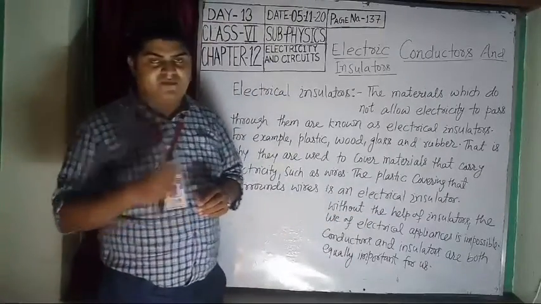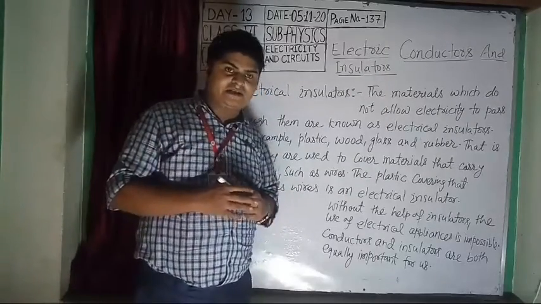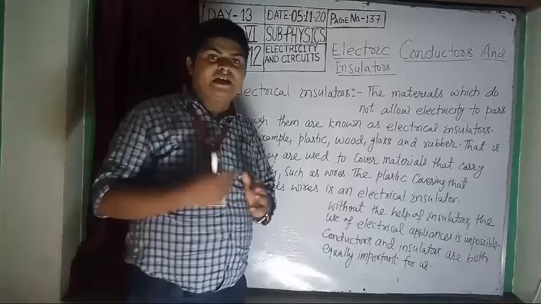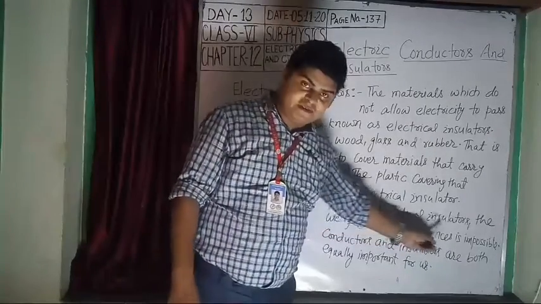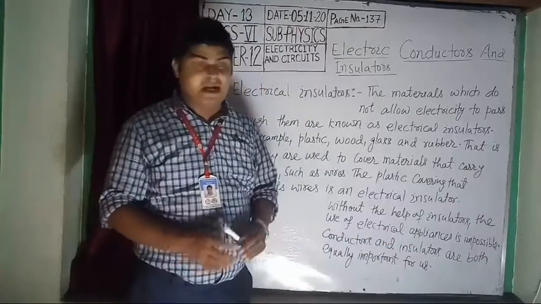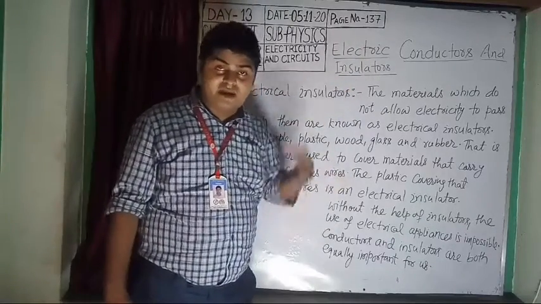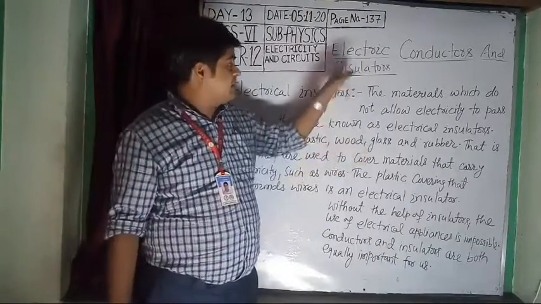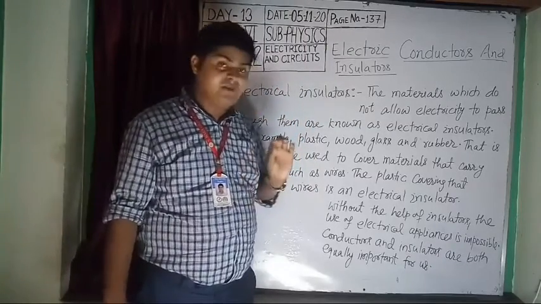You have seen that wire is always covered with rubber or plastic materials. Such materials are insulators. Without the help of insulators, the use of electrical appliances is impossible. Just like the electrical conductor is very important for us, the insulator is also very important for us. Why?